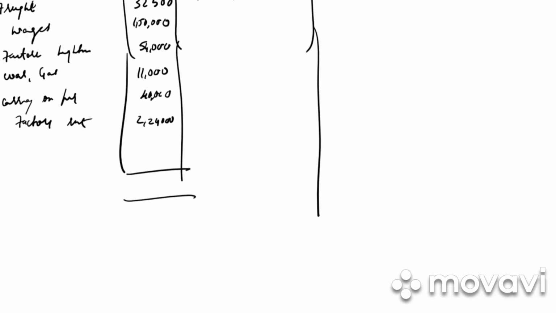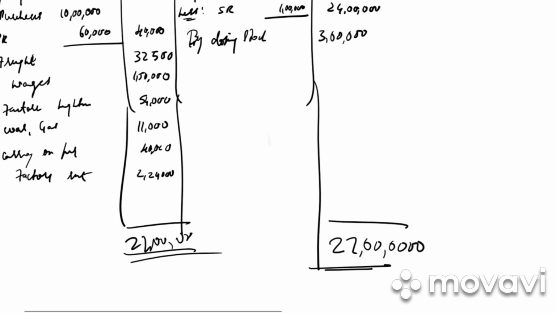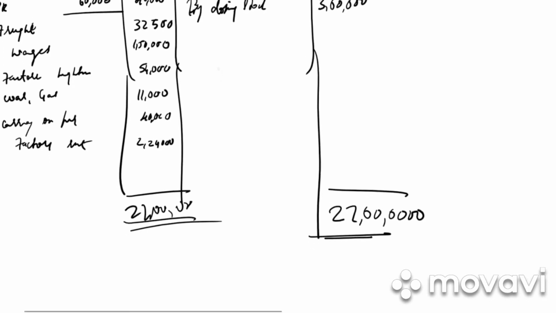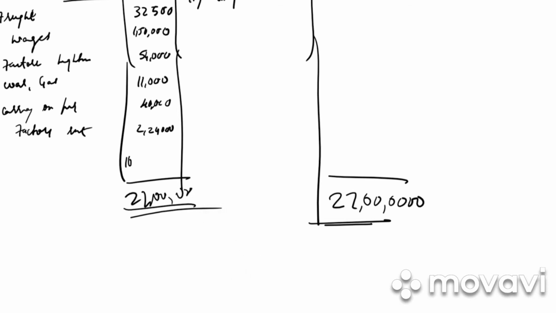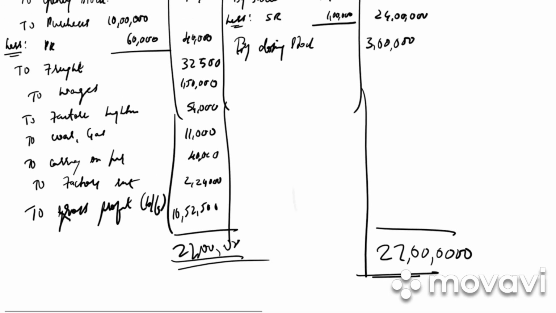What is the total? 24 plus 3 lakh, that is 27 lakh. What is the balancing figure? Balancing figure is 10 lakh 52,500. To gross profit, in bracket balancing figure.